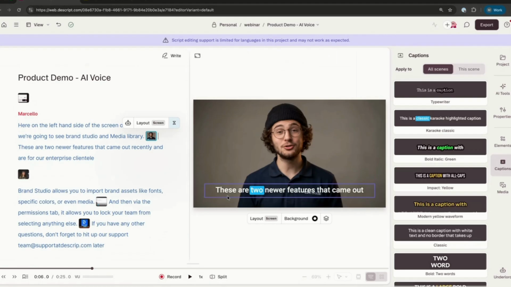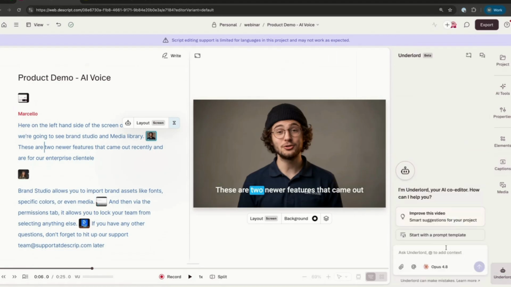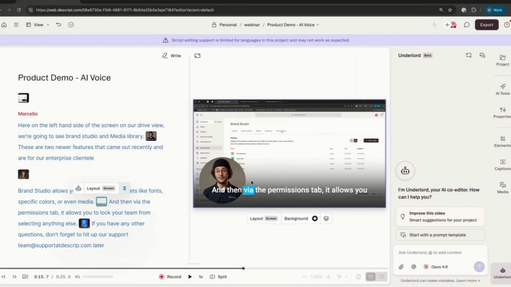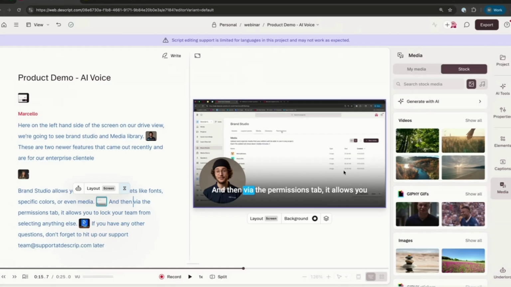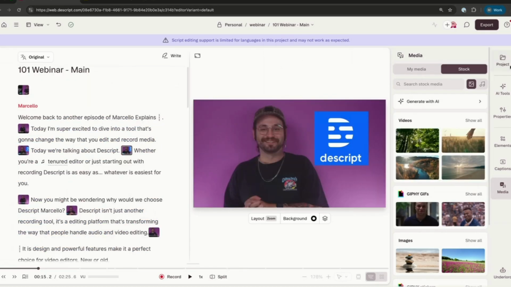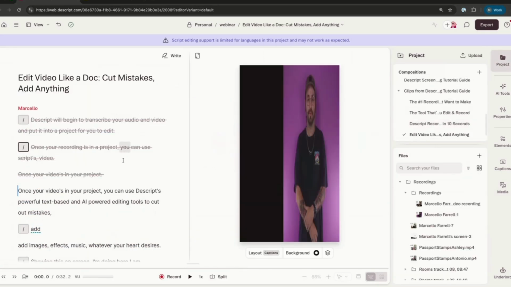But the idea with the script is that if you have this content, like this script was me speaking into the voice memo on my phone. Then I went to Underlord and said, hey, here's my audio track. Here is my screenshot of the Descript application for you to use. Put these two together and make me a video. And just like that, in this case, I'm doing a product demonstration, but extrapolate this to a social clip. You have your narrative talk track of your feature, your product, your service, whatever it may be. Then you can utilize B-roll or any of our B-roll media here alongside your AI voice to create a clip. You could start with an existing video like I did here, where I have an initial starting point video and then trim this down to a usable social clip like we saw here.